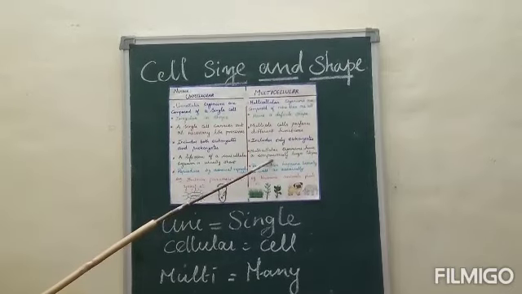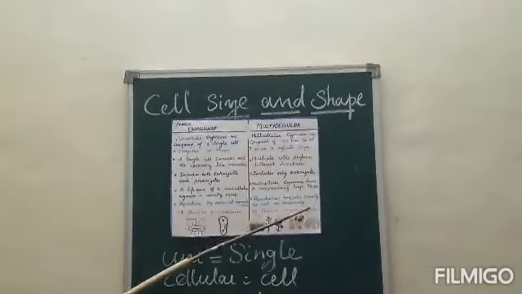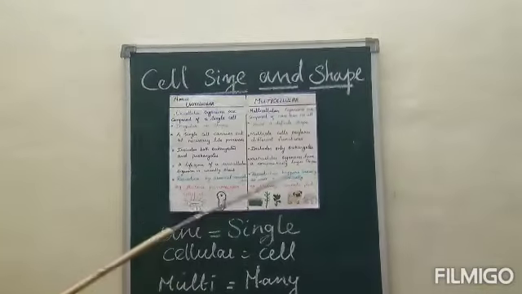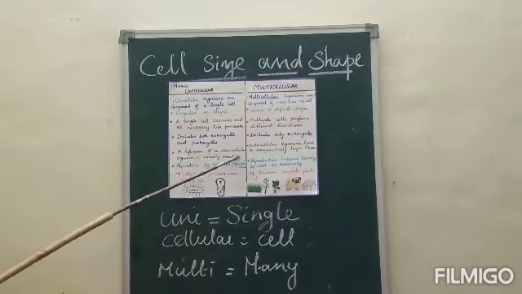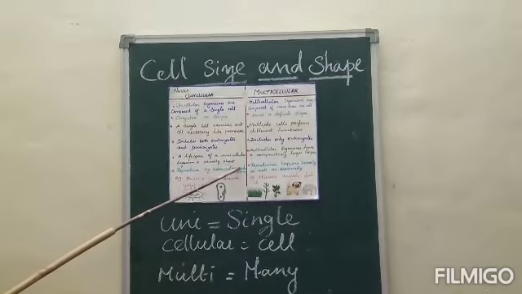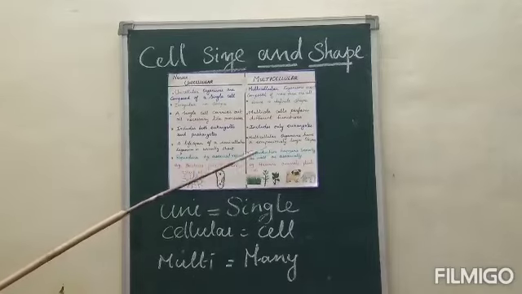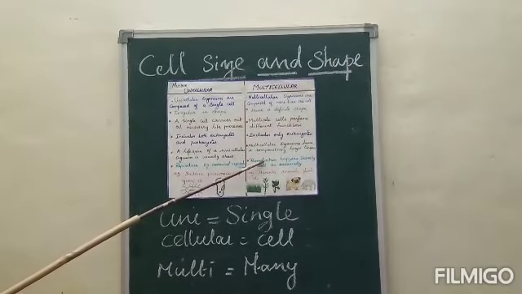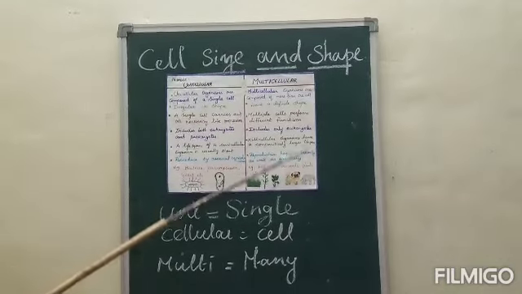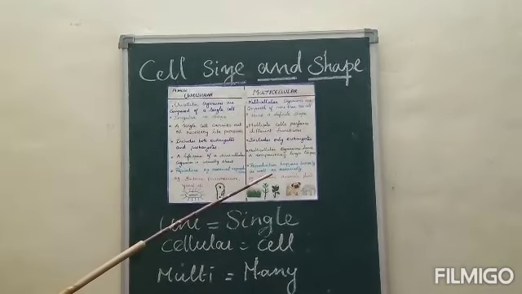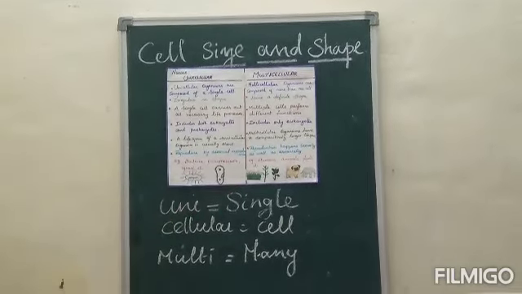Multicellular organisms have a comparatively longer lifespan and reproduce sexually as well as asexually. In unicellular organisms, the lifespan is usually short and reproduction is only asexual. For example, humans, animals, plants, etc.